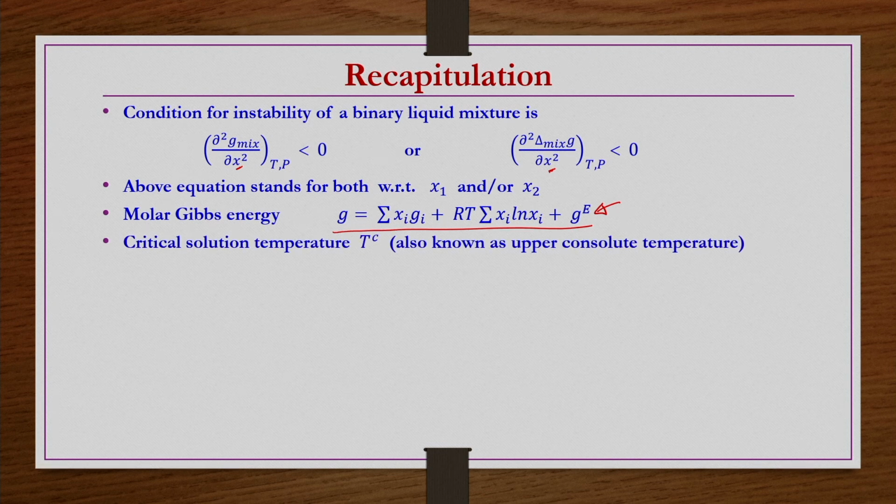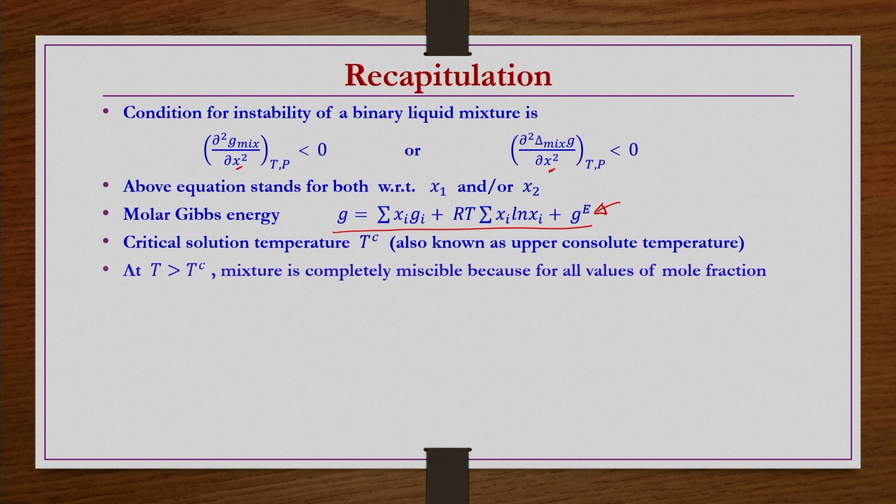If you take the critical solution temperature or upper consolute temperature as Tc, then if the temperature T is greater than Tc, that is, the binary liquid solution temperature is greater than the upper consolute temperature Tc, then the mixture is completely miscible.